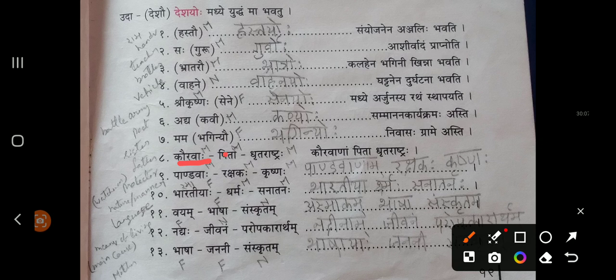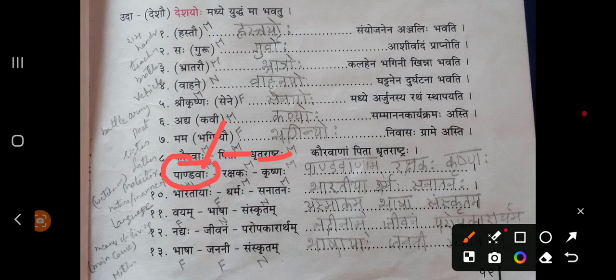Pandavaha Rakshakaha Krishnaha. Pandava's protector is Sri Krishna. Here Pandavaha is given. Now what might be the answer? While you are talking about some relation, you need to get the corresponding Shashti Vibhakti form, right? Here Pandavaha is the plural form. Pandavas are 5 people, right? Then they can't write singular form or dual form. They need to write plural form. That's why they have used Pradhama Vibhakti plural form, which is Pandavaha.